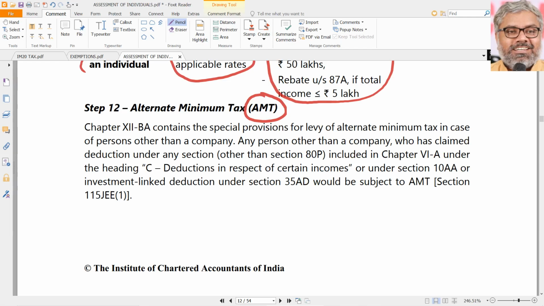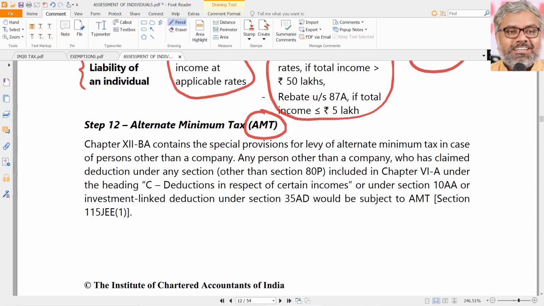Why is this required to be paid? Of course, the law says so. But why does the law say so? Because this person might have claimed a lot of benefits under the Income Tax Act, and finally he might have shown no income. What kind of benefits are claimed here? Related to certain incomes. Certain deductions under section 80 are related to incomes. We know some of them. 80QQB, RRB, TTA, TTB. Those are all deductions on the basis of certain incomes.